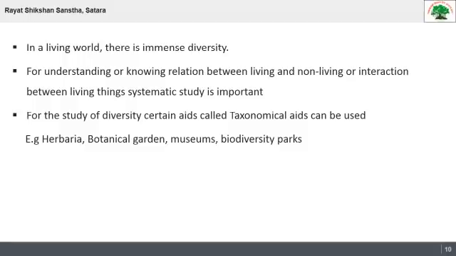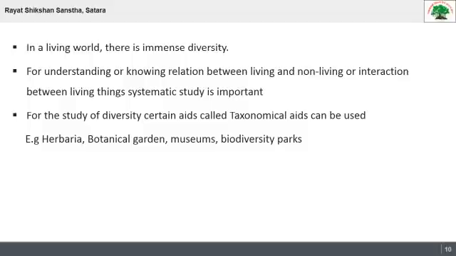In the living world there is a huge diversity in living organisms, means there are a number of varieties in organisms, in plants, in animals. So millions of plants and animals are present on earth. If we study the diversity of organisms, for understanding the relation between living and non-living, or the interaction between these organisms, obviously systematic study is very important because of this huge diversity.